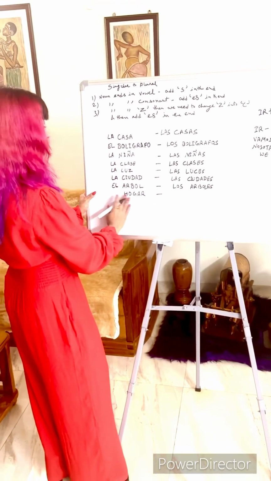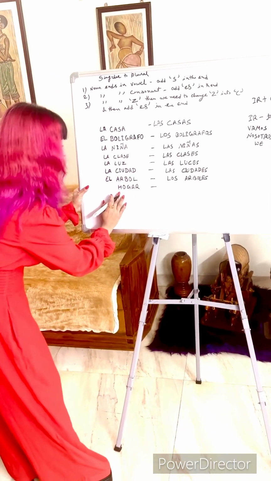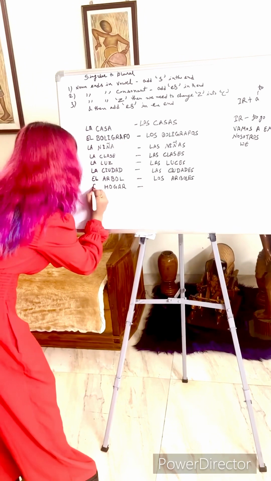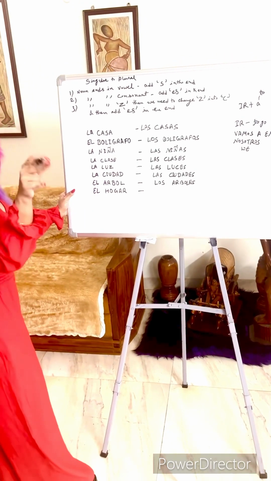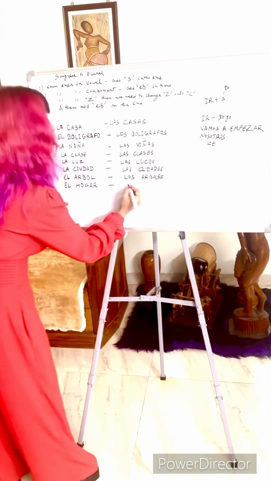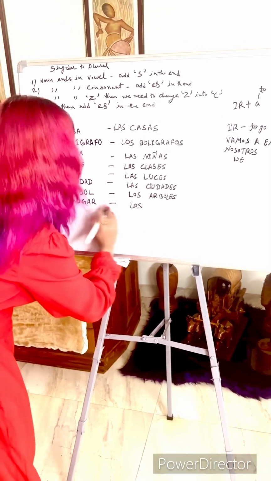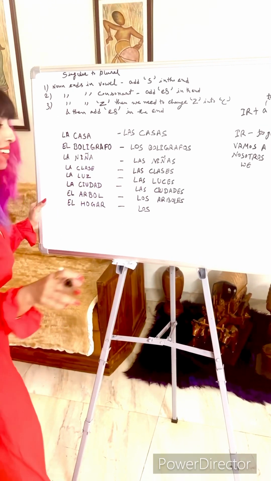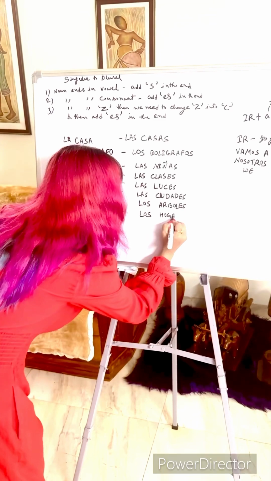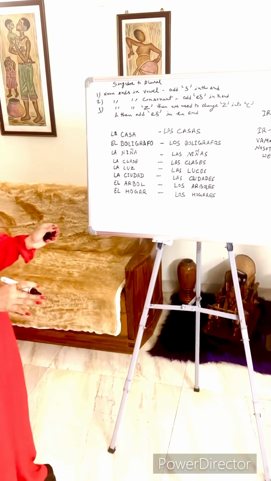Hogar. Hogar means house, home. Hogar, remember H is silent. And it is again ending in R, so it would be masculine, lones. So el hogar. Now el becomes los, and hogar is again consonant ending, so hogares. So these were the words.